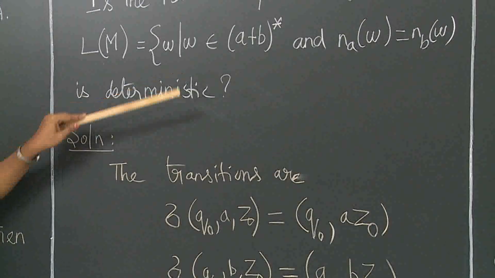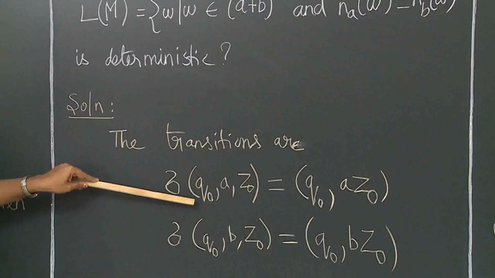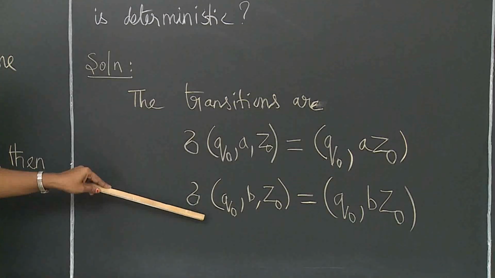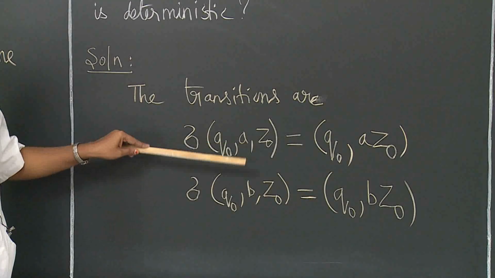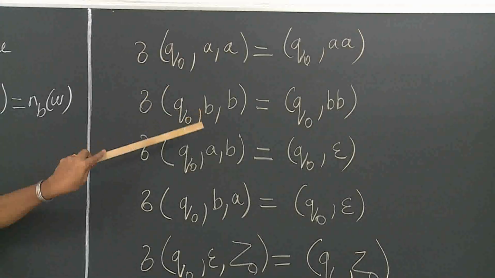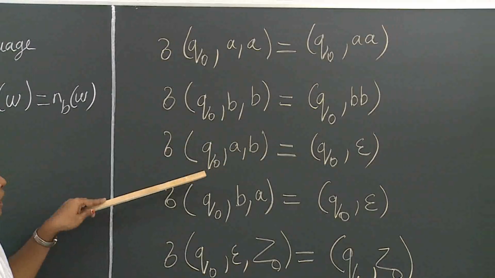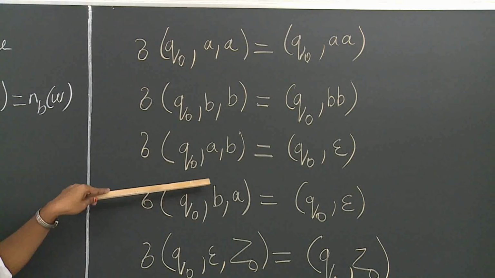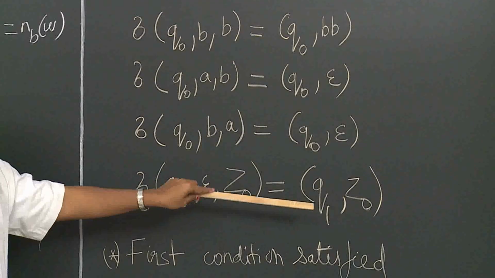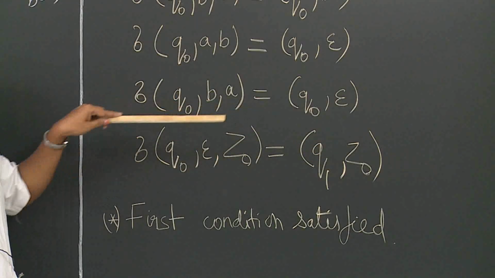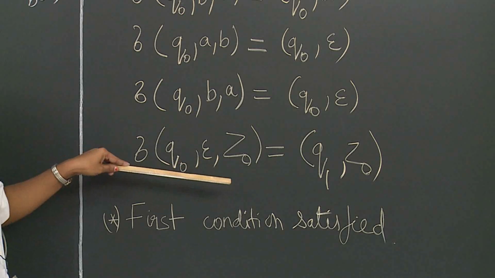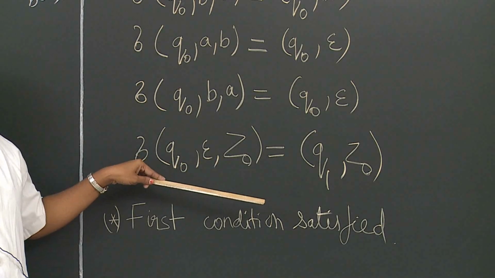For this language, the transitions are δ(q0, a, Z0) = (q0, aZ0). Then in q0, we are pushing each and every time the A symbol, the B symbol here. Then we are pushing again A here, we are pushing B here. And then we are popping the A, then we are popping the B. At the last we have the stack empty and the input also empty.